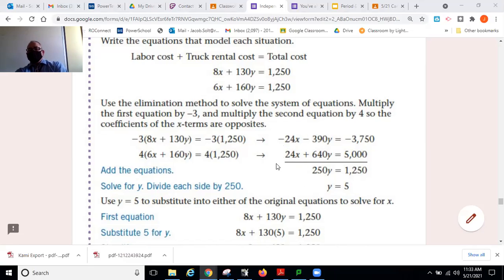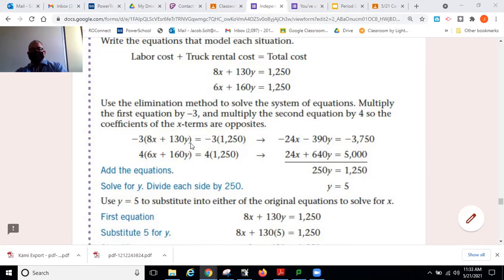If I can get both the coefficients in front of the x to be the same number, but one with a negative sign, one with a positive sign, I can add the equations together, and then the x's will cancel themselves out. So in order to make 8x become negative 24, they're going to multiply everything in the equation by negative 3.